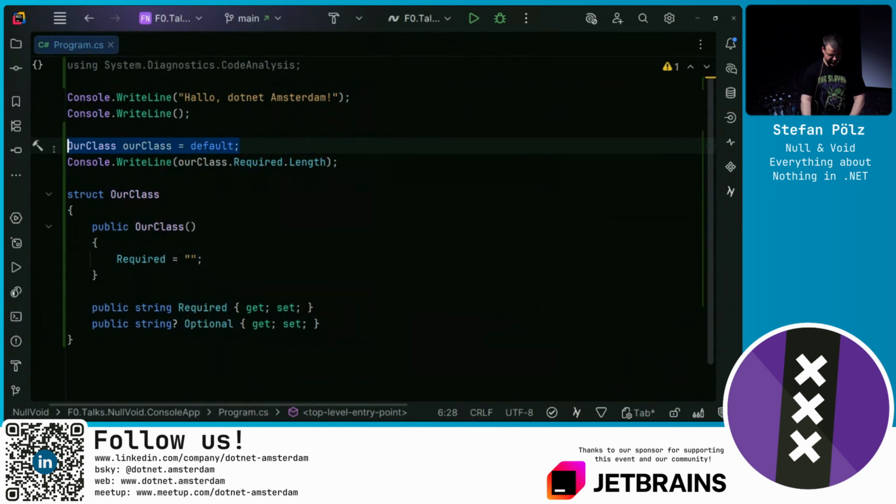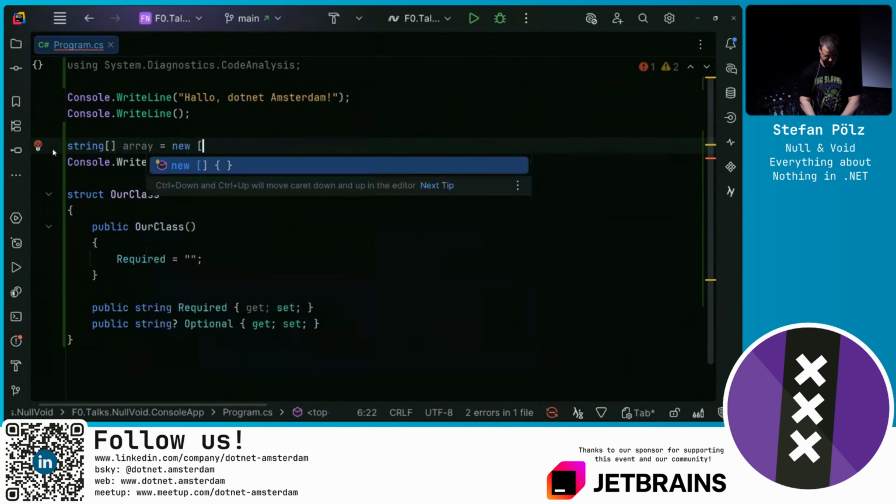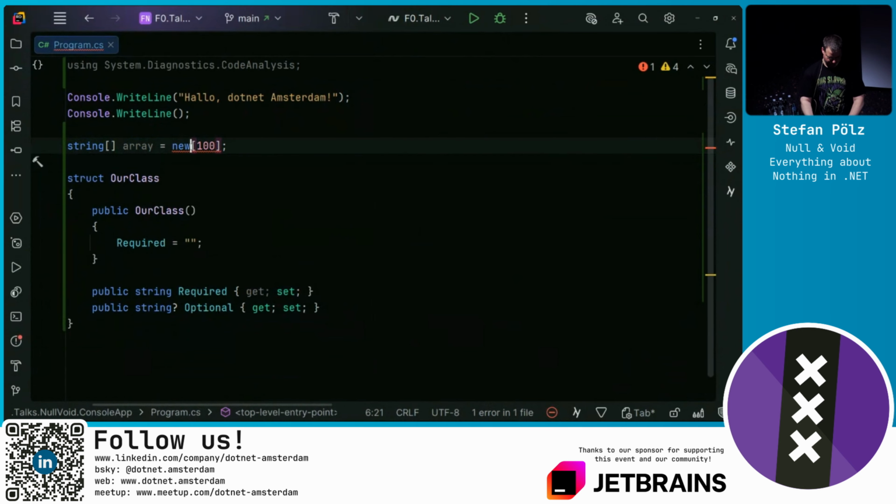Another warning that we don't get is when it comes to arrays. Let's say we have a string array, and we initialize a new string array of size 100. Well, it's a non-nullable array of non-nullable strings. If I were to assign it to null, you of course get the warning. I initialize it now to size 100, but we don't get any warning.